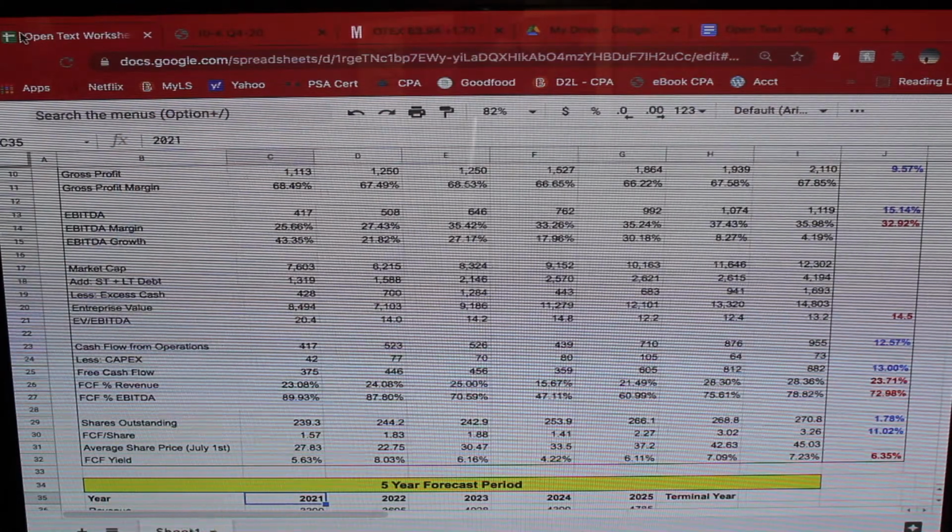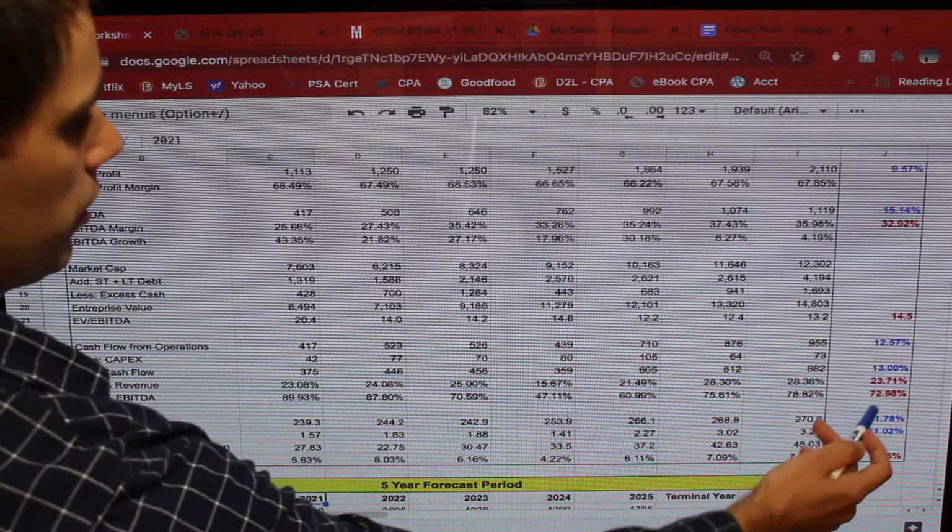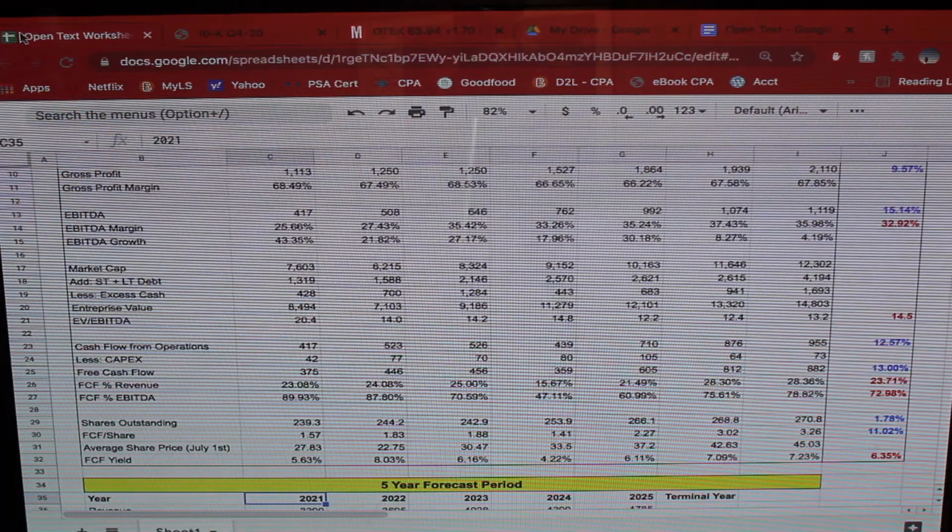And then shares outstanding, they have been gradually issuing shares. So each year it's grown at a rate of about 1.7%. So nothing really to worry about that much, but over time that could have a large impact as an equity holder if you do continue to get diluted like that. And because it is growing at a stable rate, I think it makes sense in our projection to assume that it is going to continue to grow at a similar rate.